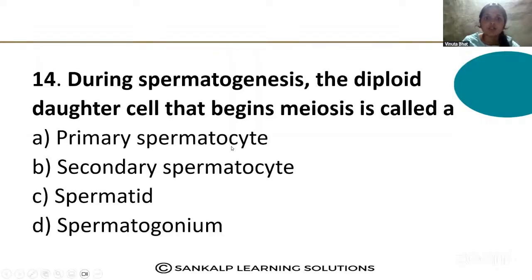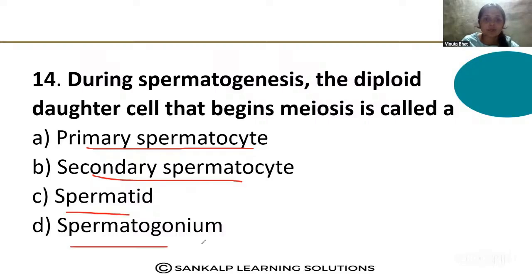Next question. During spermatogenesis, the diploid daughter cell that begins meiosis is called the diploid cell: primary spermatocyte, secondary spermatocyte, spermatid, spermatogonium. So which cell begins the meiosis cell division?